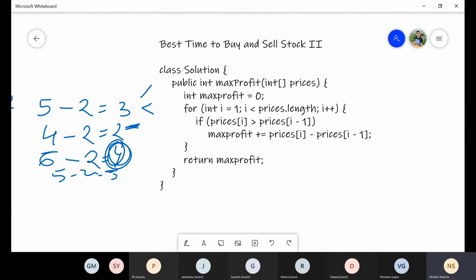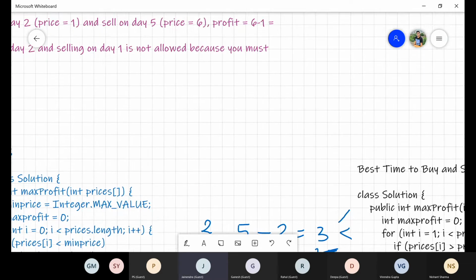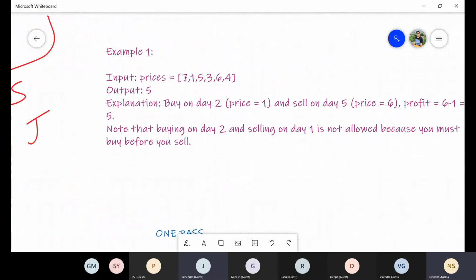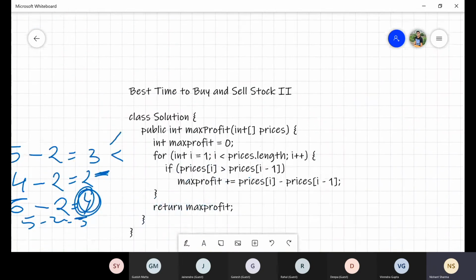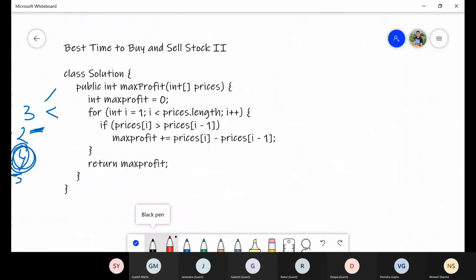Any doubt in the solution? Can you dry run it if possible, with two or three elements? Just take an example of this. Suppose like 7, 1, 5, 3, 6. Okay, I will try to run it here only: 7, 1, 5, 3, 6, and 4.